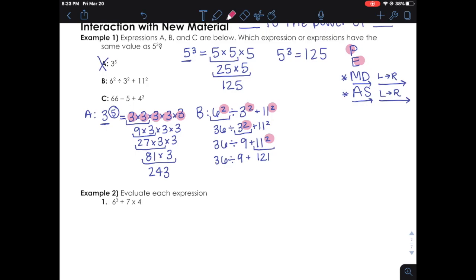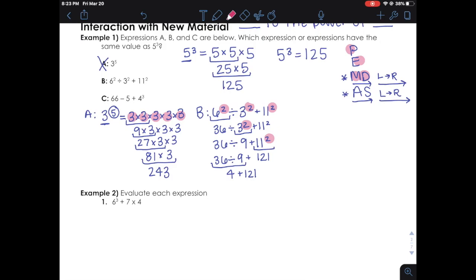All right, so now we've done all of the exponents. All that's left is multiplication and division, then addition and subtraction. Since multiplication and division come first, we got to do those ones first. Do we have any multiplication or division problems in this expression? Yes, we do. We have 36 divided by 9. So 36 divided by 9 equals 4. And again, I rewrite my expression after each step. There are no more multiplication or division problems, so we're done there.